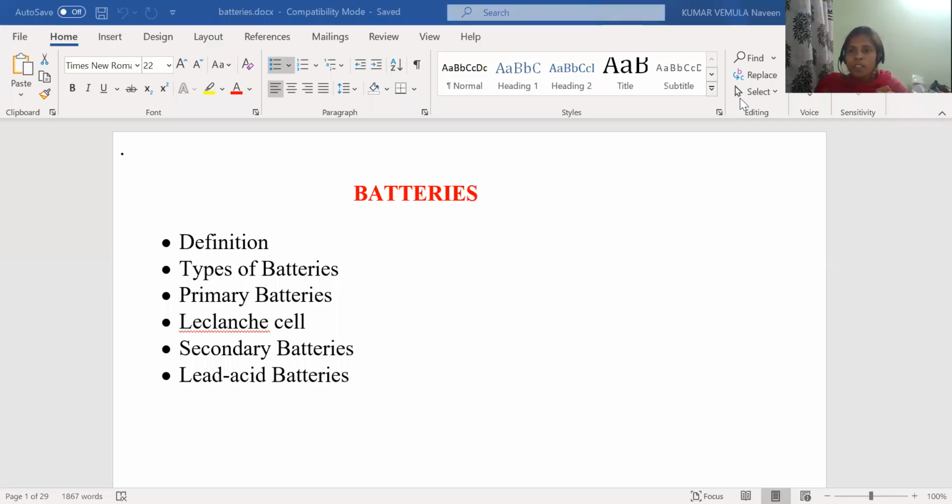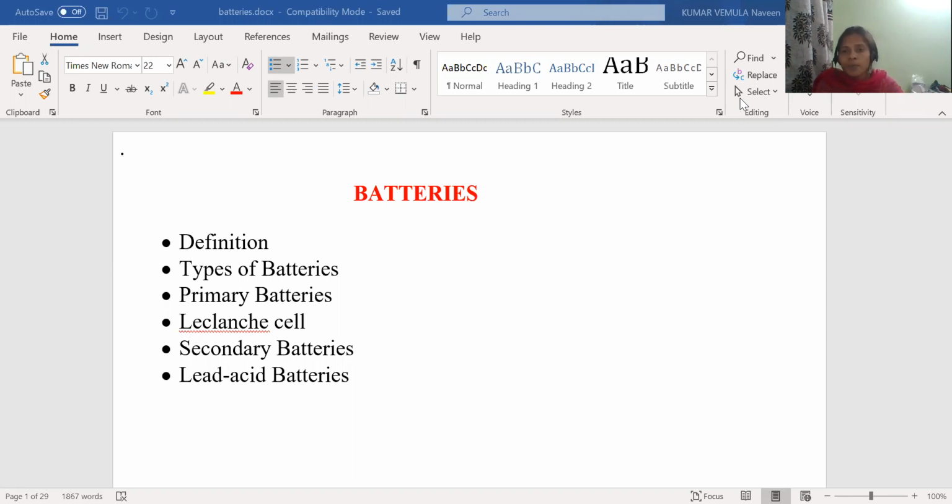Very good morning, students. In the previous session, we have seen the determination of pH by using the quinhydrone electrode, and also we have seen the basic introduction of the batteries. Today I'm going to explain the batteries, types of batteries. In types of batteries, today I'm going to explain the primary batteries and the secondary batteries.